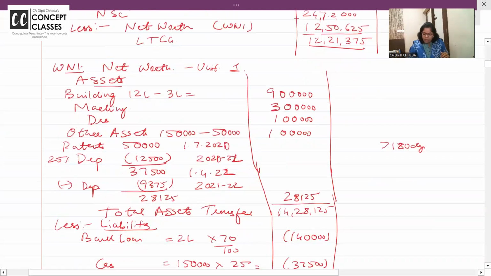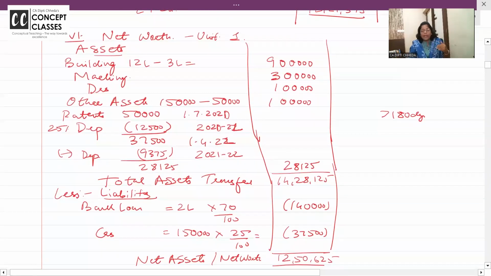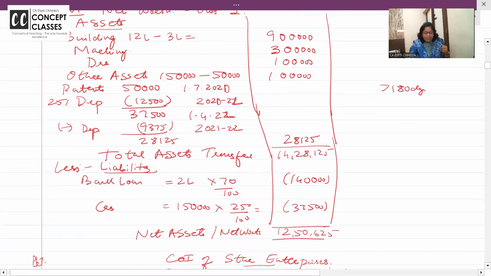Now, in the working note, I am showing you how to calculate the net worth. There is a building on the asset side appearing at 12 lakh, but in that, 3 lakh is from revaluation. So you will take it at how much? 9 lakh. Plant and machinery and so on, all at book value. Patents, they have taken at cost, 50,000. So patent is an intangible asset to be depreciated at 25%. So always remember, land and all, you have to take at cost, ignoring revaluation.